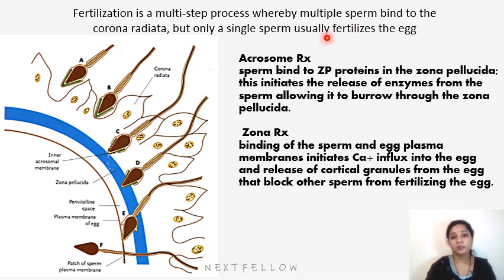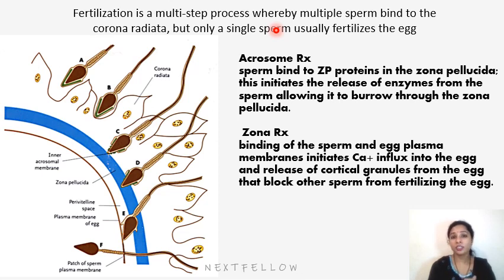Acrosomal reaction means that as the sperm is attracted to the zona pellucida, which is a glycoprotein membrane, it releases the enzyme acrosin, which allows the sperm to penetrate the zona, thereby coming in contact with the plasma membrane of the oocyte. The cortical reaction is also important to know: as the head of the sperm comes in contact with the oocyte surface, that is the plasma membrane of the oocyte, it results in the release of lysosomal enzymes from the cortical granules which line the plasma membrane of the oocyte.